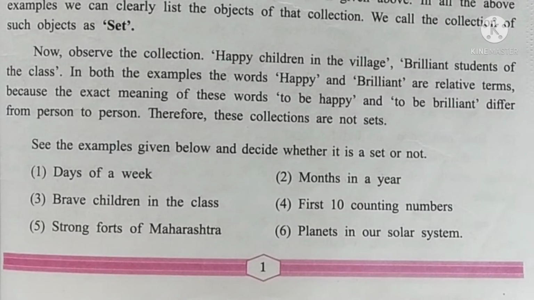That collection of objects is known as a set. Now here we have a few examples where we have to decide whether the given collection is a set or not. First example is days of a week. Days of a week, we can define. Yes: Monday, Tuesday, Wednesday, Thursday, Friday, Saturday and Sunday.